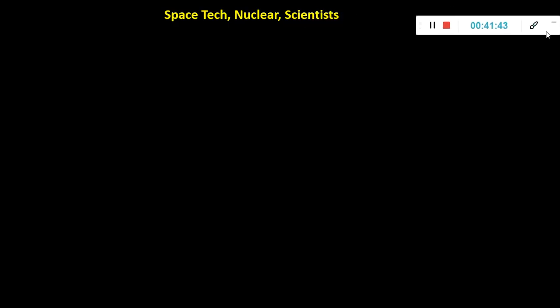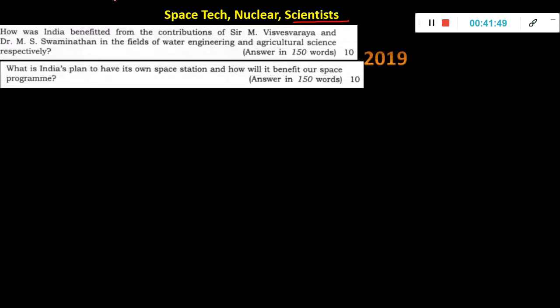Now, space tech, nuclear, and the scientists. I told you in the syllabus also, sometimes they pick the scientist's name directly and ask you to write. So how was India benefited from the contribution of Visvesvaraya and MS Swaminathan in the field of water engineering and agriculture science? Visvesvaraya was in the news because of his anniversary and all those things, and there was a troll video about Rahul Gandhi not even being able to pronounce this word. So they just made up a question like that. UPSC is like this only. Whatever is trending in the news, they'll make a question out of that.